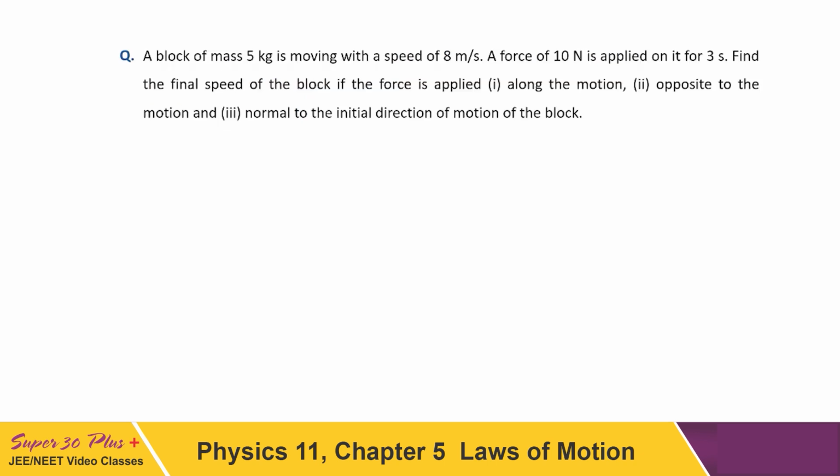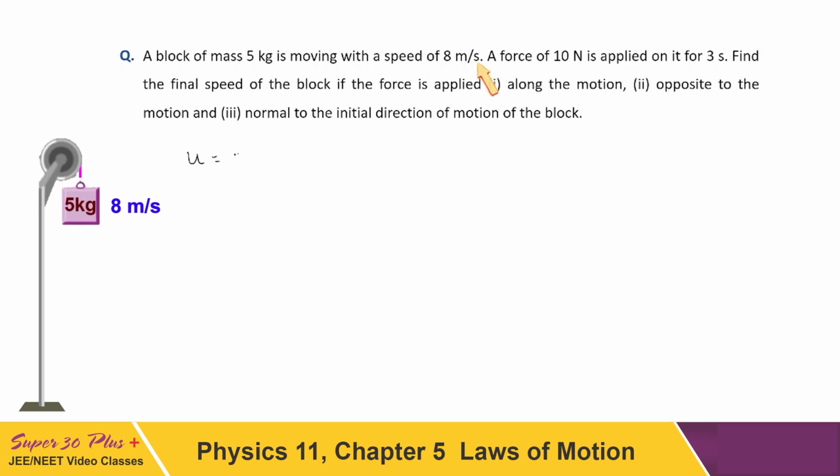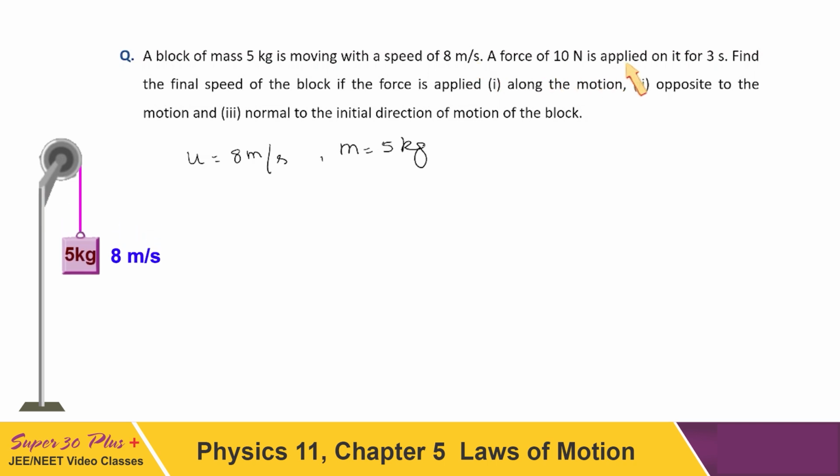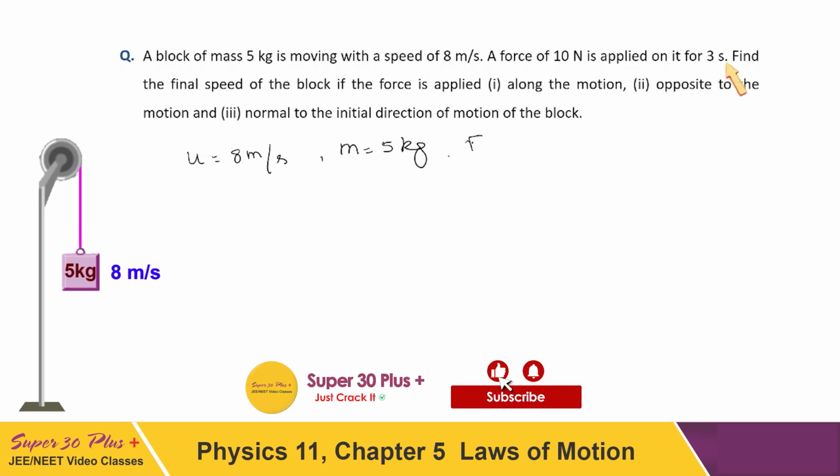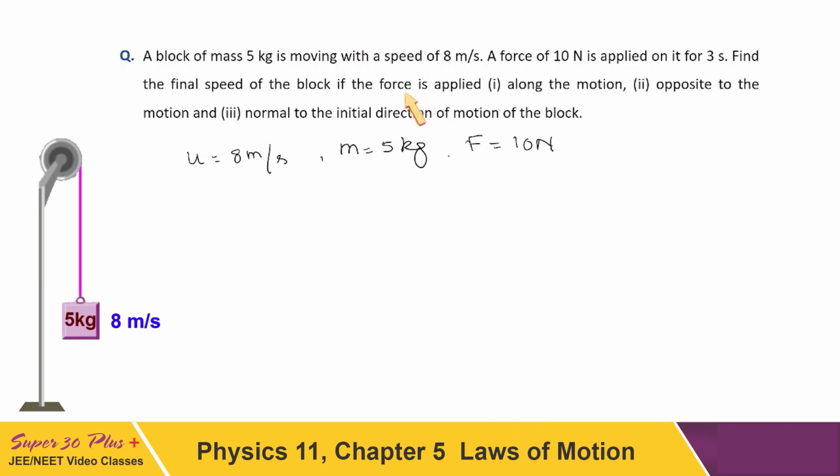Now I have a very basic illustration regarding calculation of force. So let's see the situation. A block of mass 5 kg is moving with a speed of 8 meter per second. Initial speed is given, that is 8 meter per second. Mass is also provided, 5 kg. A force of 10 Newton is applied for 3 seconds. Force is given there, that is 10 Newton. Find the final speed of the block.